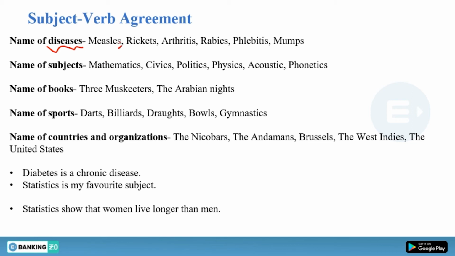Like measles, rickets, arthritis, rabies, diabetes, mumps, all these diseases. But they have a singular meaning. That is why whenever you have a name of any disease which has s at the end of its spelling, you need to use a singular verb. Understood? Because it is not in pair.